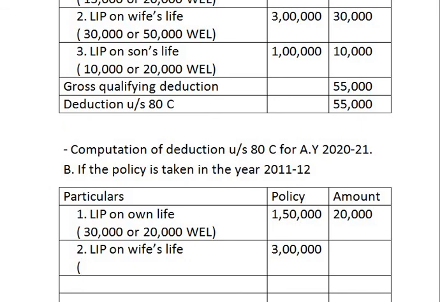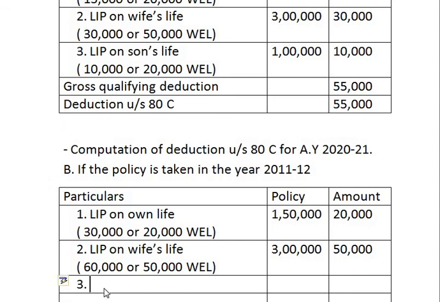What is 20% on 3 lakh? It is 60,000, or premium paid 50,000, whichever is less. So what is the amount that we are taking to the outer column? It is 50,000 rupees.